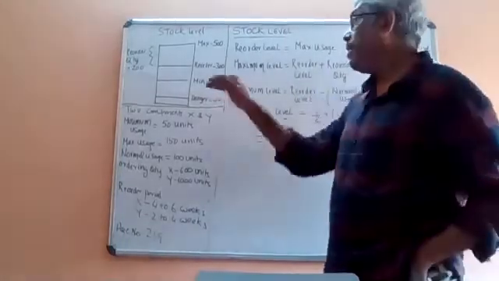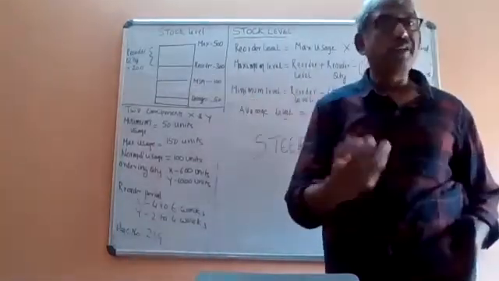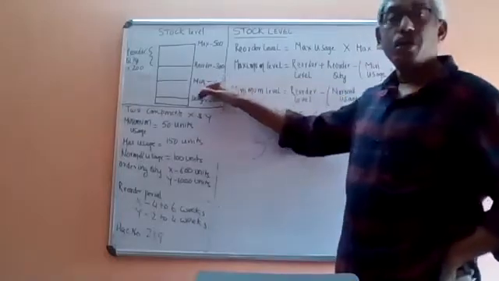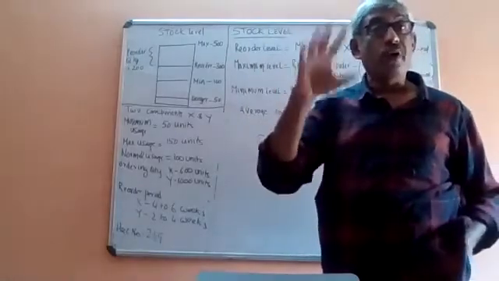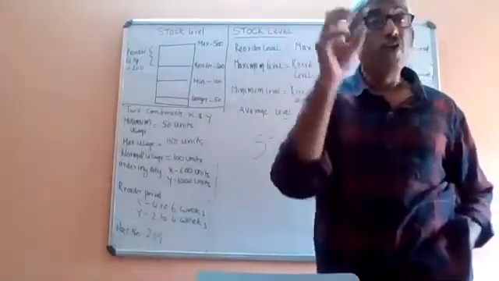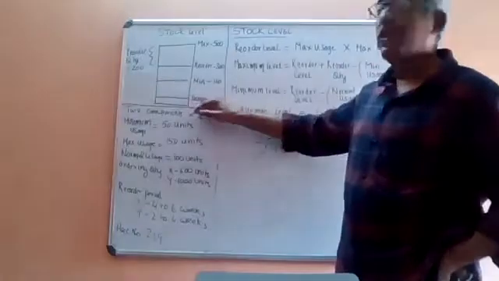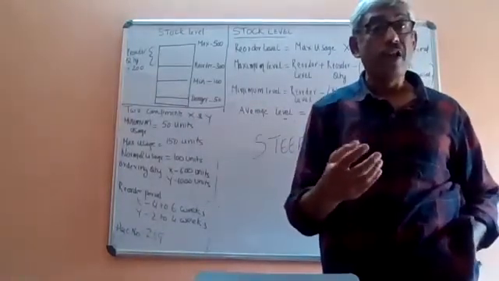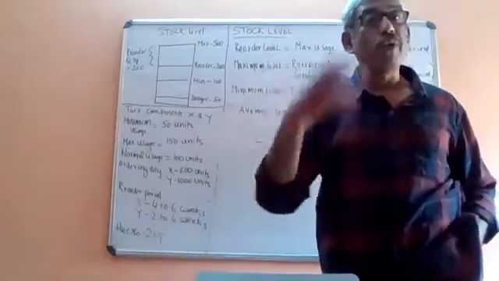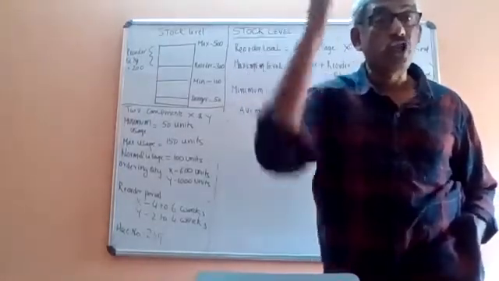By the time you reach minimum level, you should give the order. If you still don't, you will reach a level called danger level. At danger level, you can work a few hours more, and after that your production will stop.